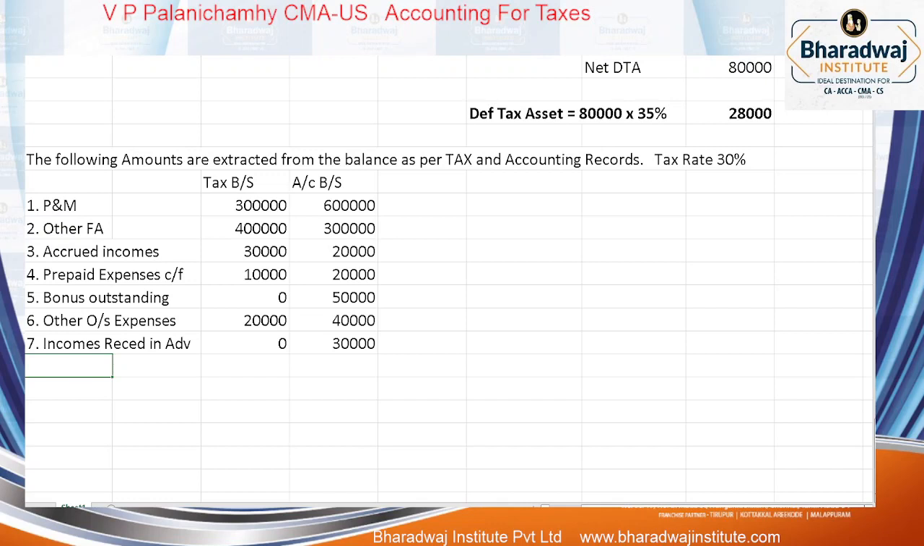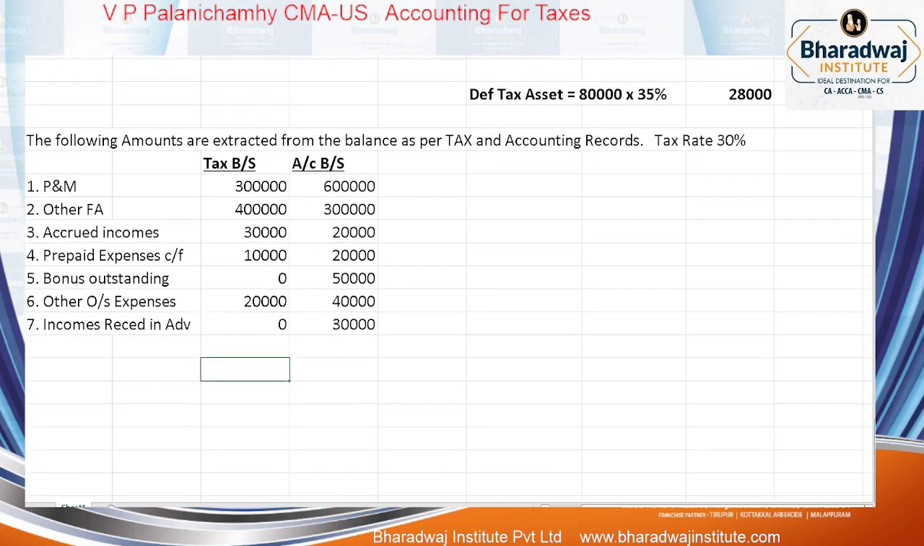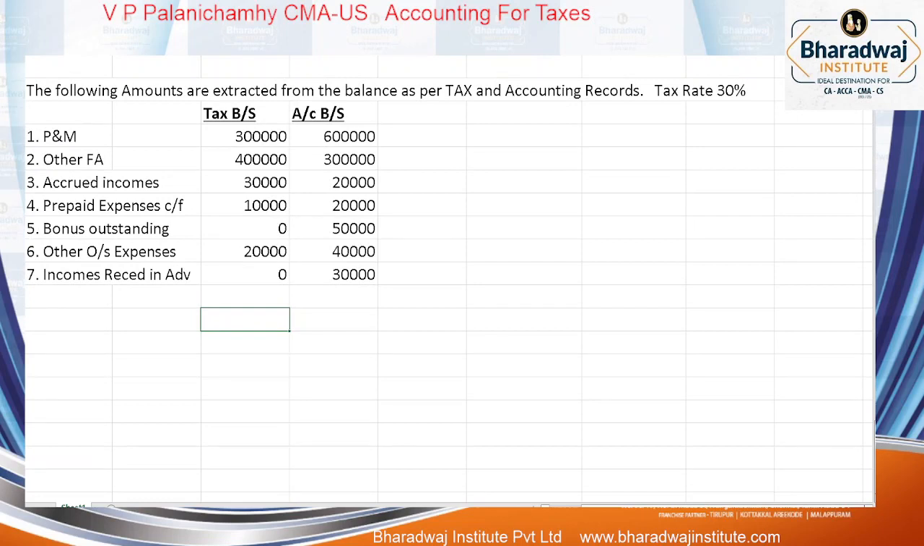That's all. You have to think one extra step logically and find out what the impact on profit is. Then decide DTA versus DTL. See what the impact will be for plant and machinery.